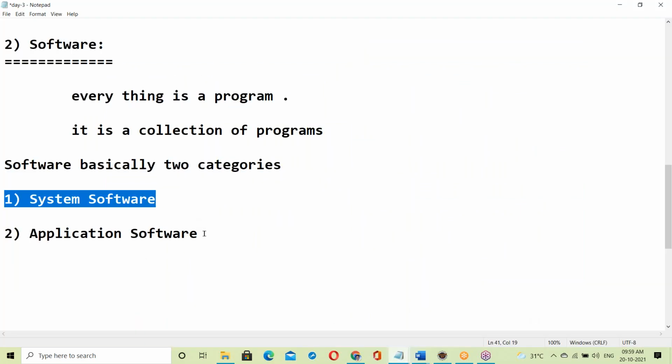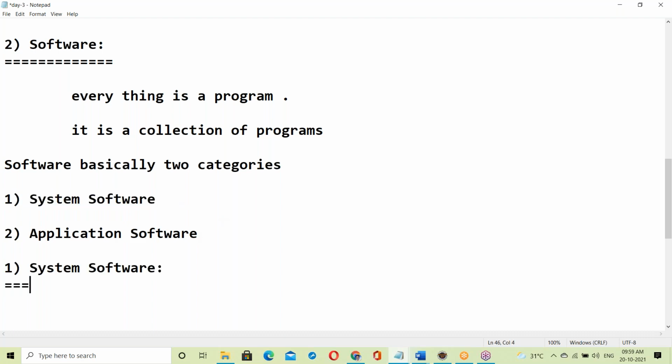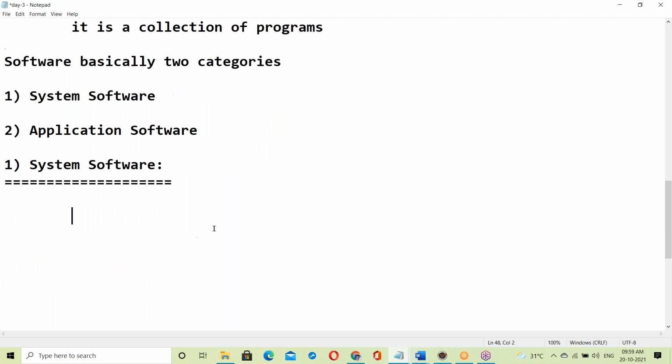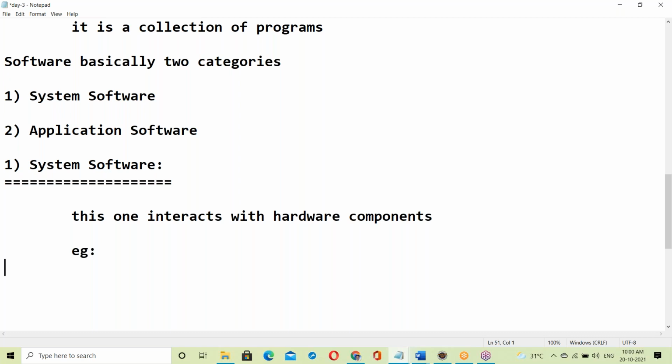System software. Next, application software. So what is system software? System software interacts with hardware components. Interaction with hardware components. Okay, examples.